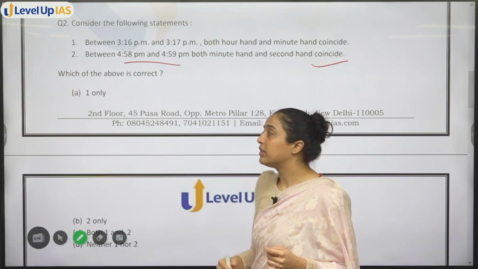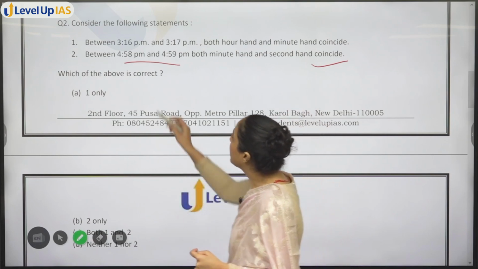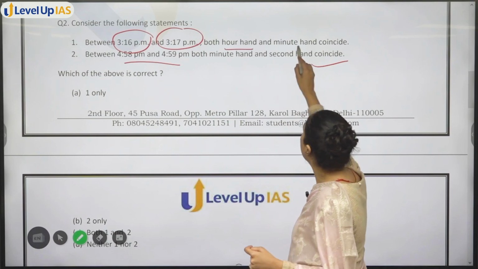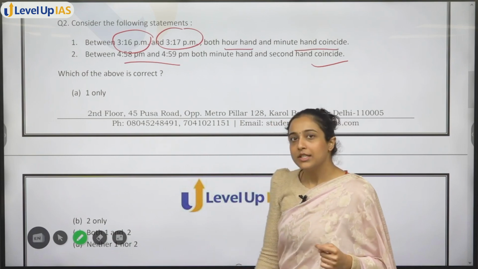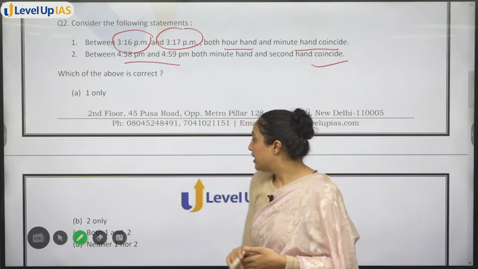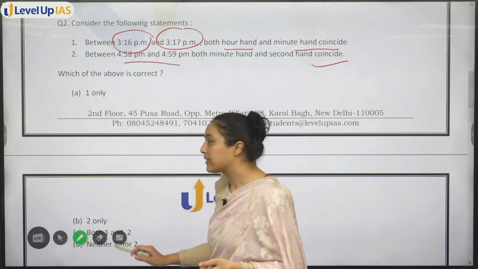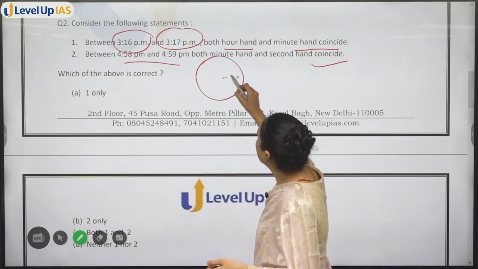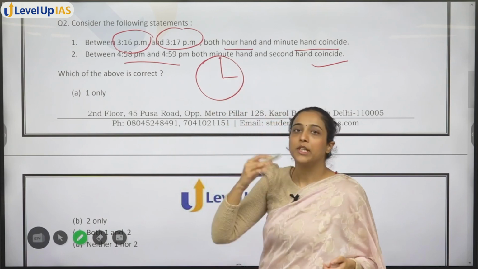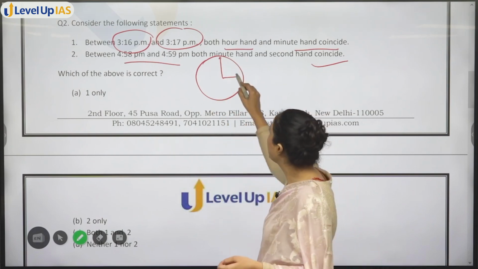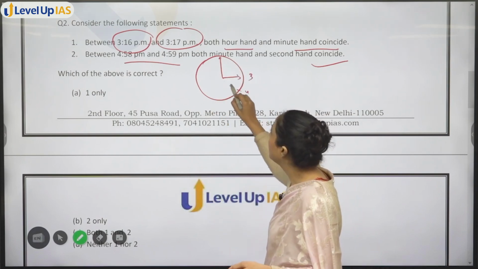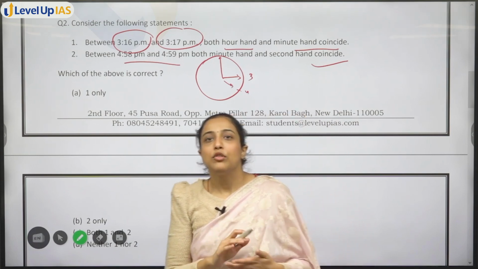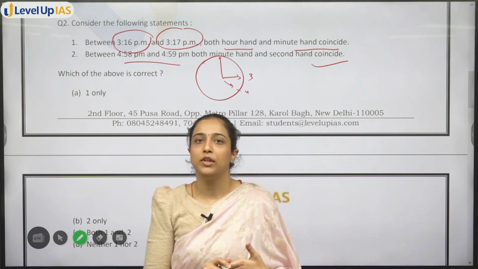First statement discuss करते हैं. So between 3:16 and 3:17 p.m. both hour hand and minute hand coincide. ठीक है. So basically अभी in the 2024 also we discussed that question कि in every hour, ठीक है, they will coincide. ये तो हमें पता है कि in every hour. So this means between 3 and 4 also they will coincide once. They will coincide once. इतना पता है. So let's find out at what time they will coincide.